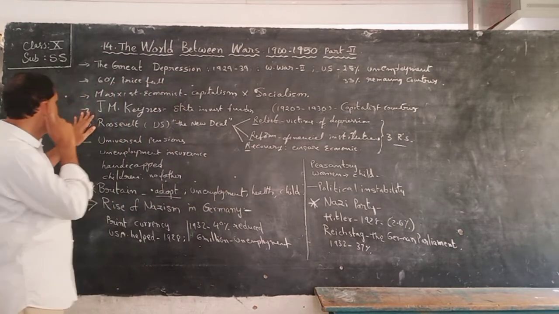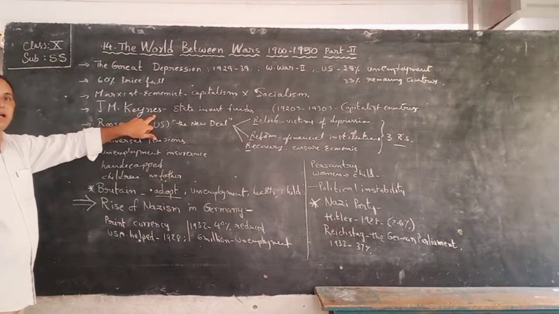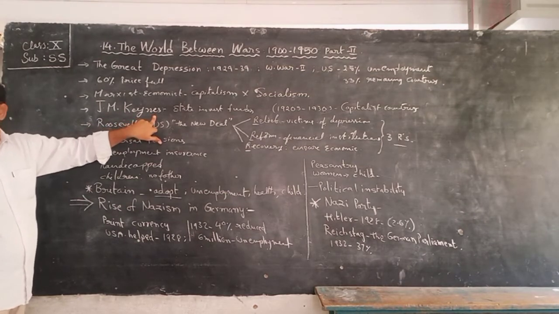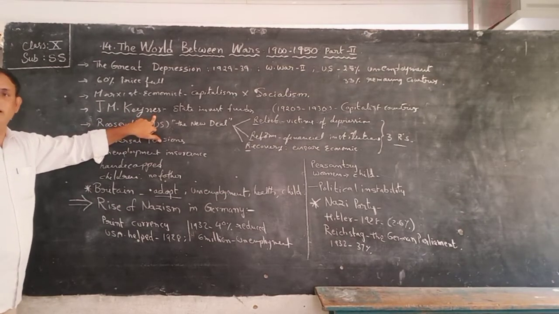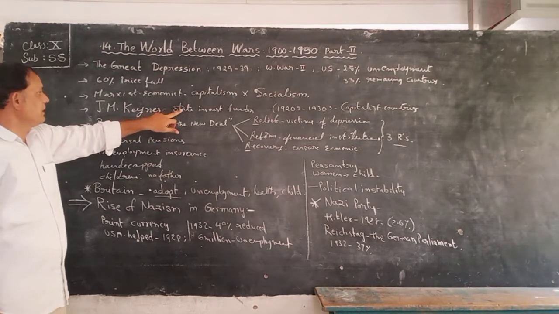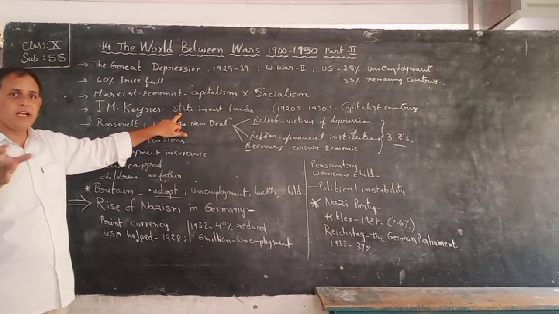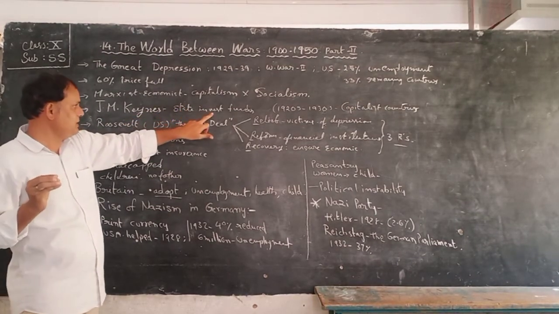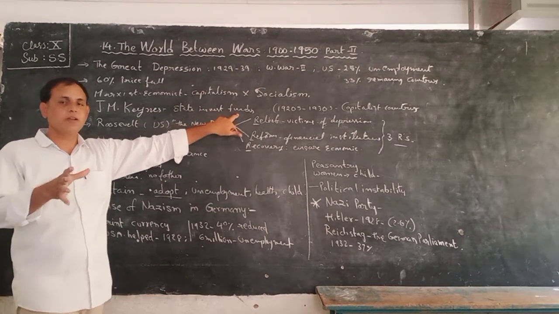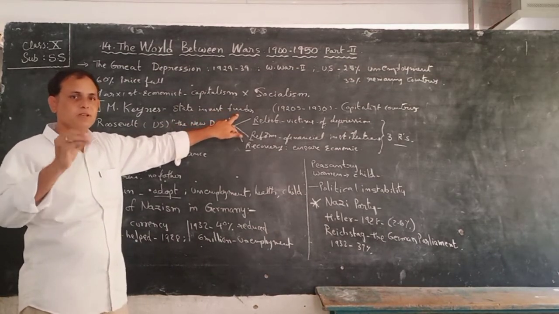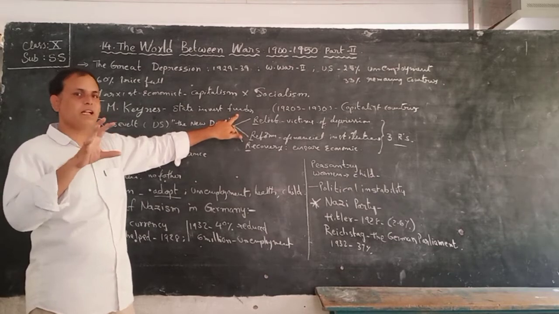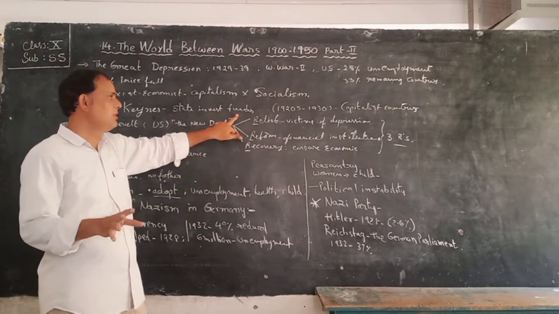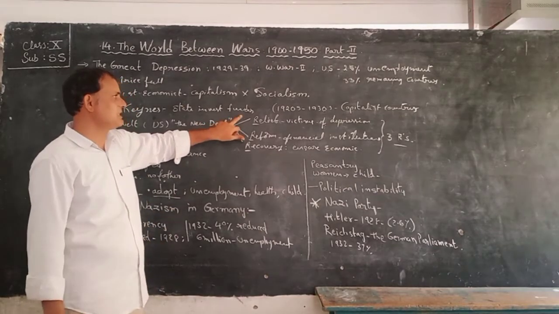Next one, J.M. Keynes, one of the great economists. He said that at the time of the Great Depression, the state should invest funds. He argued that the state means the country, and those who are ruling that country will survive with new policies. Okay, children.